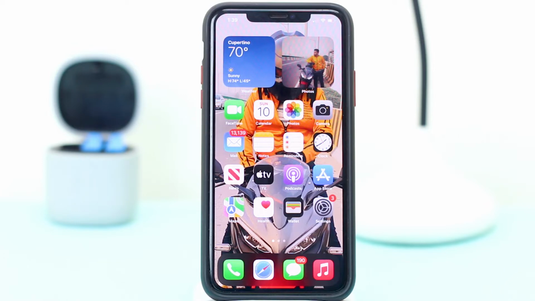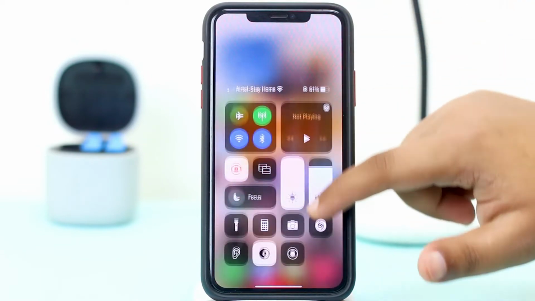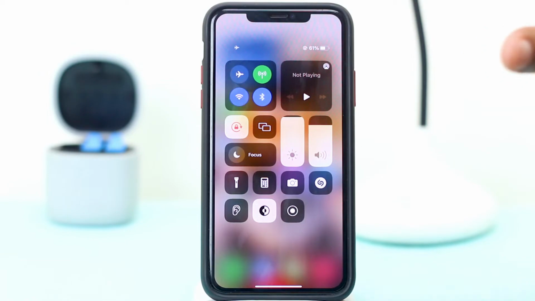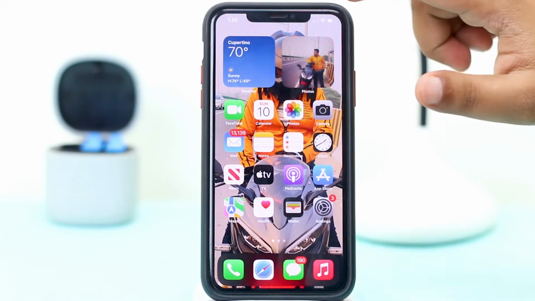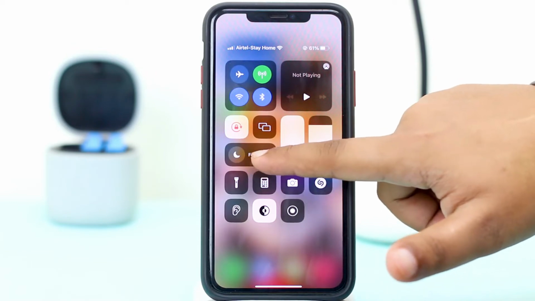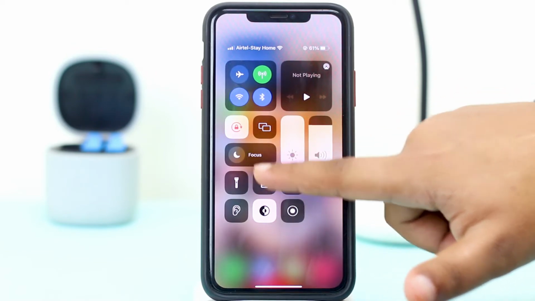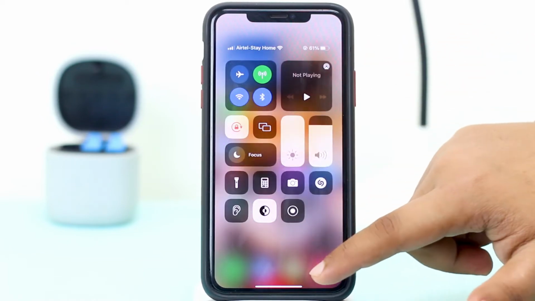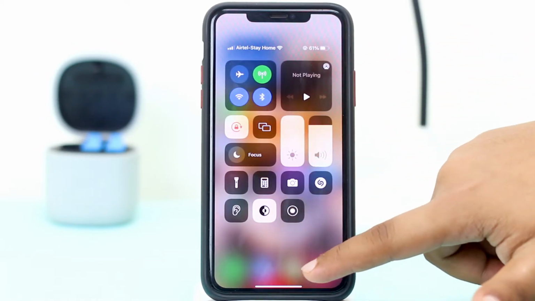Sometimes we face Wi-Fi not working on iPhone, and in this video I'm going to show you how we can solve the problem. In the very first step, you have to take your airplane mode, turn it off and turn it on again, and then check whether it's in Do Not Disturb mode or Focus. If it's in Do Not Disturb mode, you have to keep it in Focus, okay?